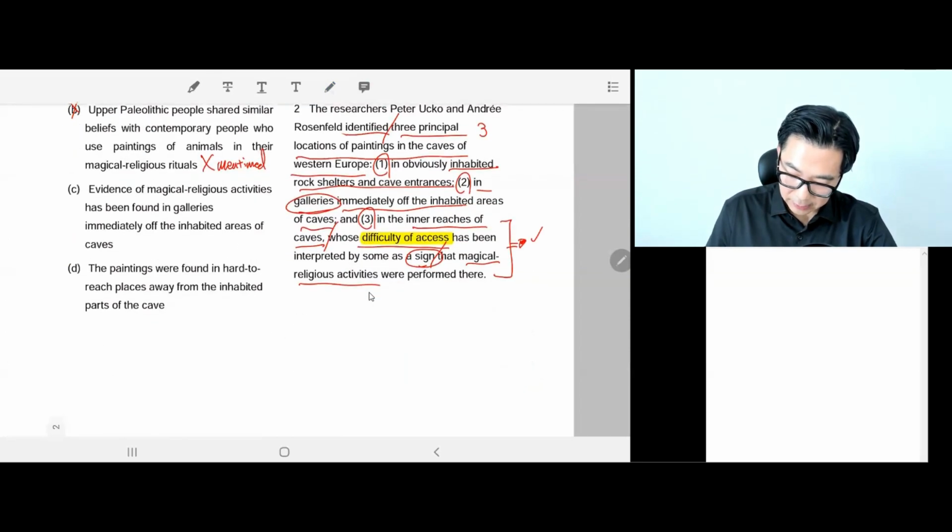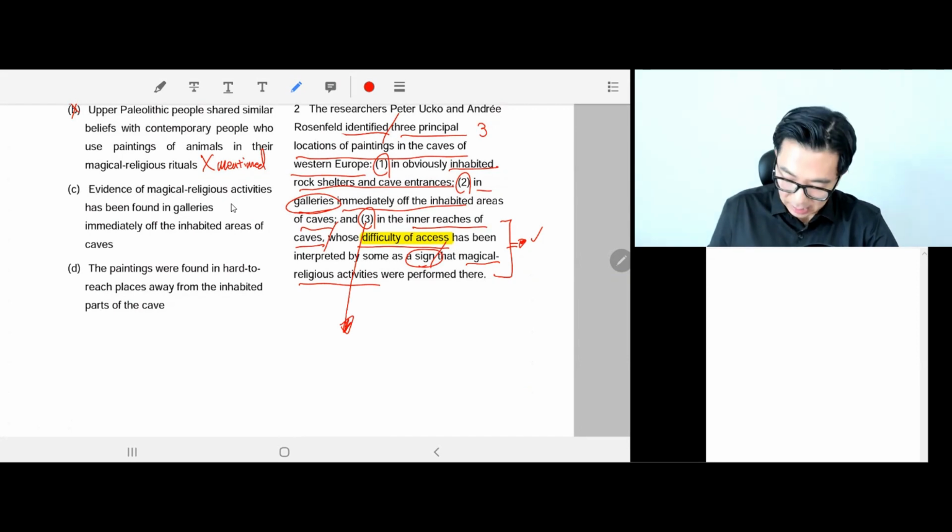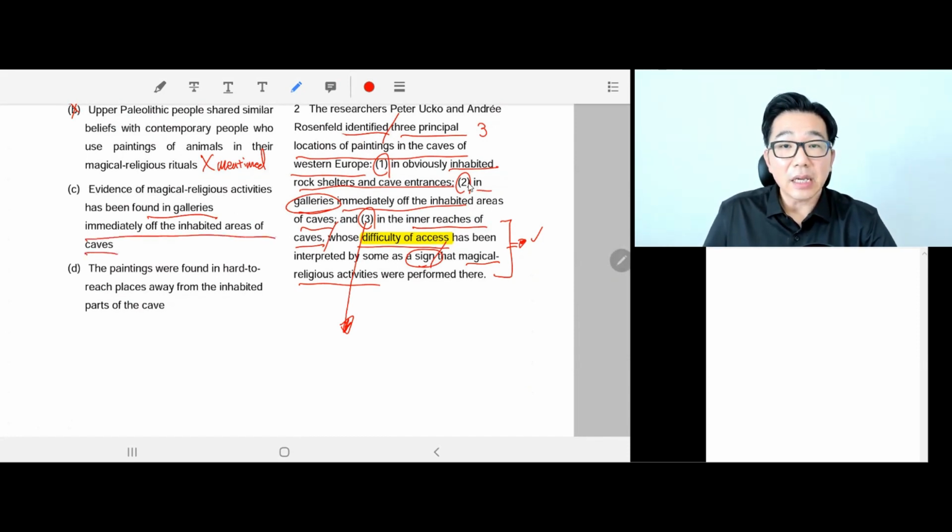Okay, C. Evidence of magical religious activity has been found in galleries immediately. No, the answer is a third location, inner reaches of the caves. But C is talking about the second location, galleries immediately off the inhabited area of caves. So C is wrong as well. So D must be right, but let's double check to make sure.